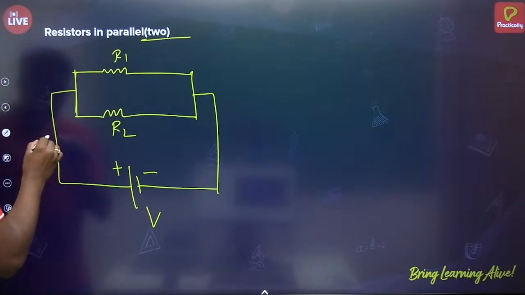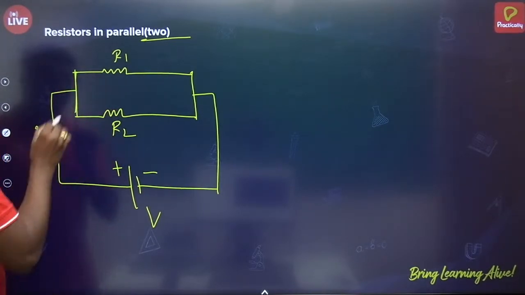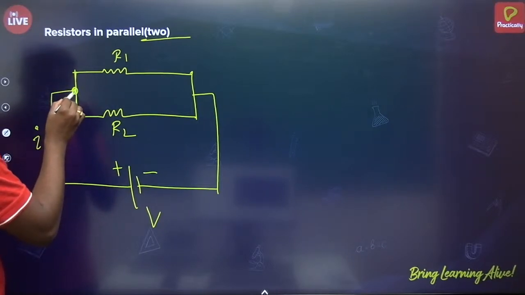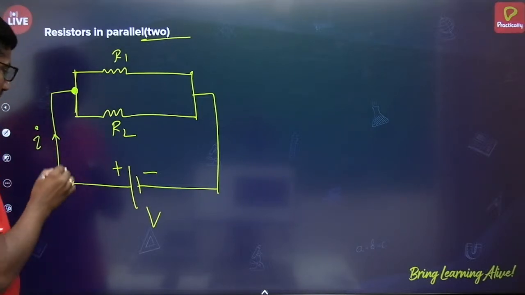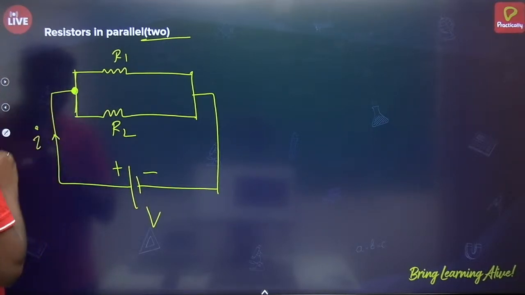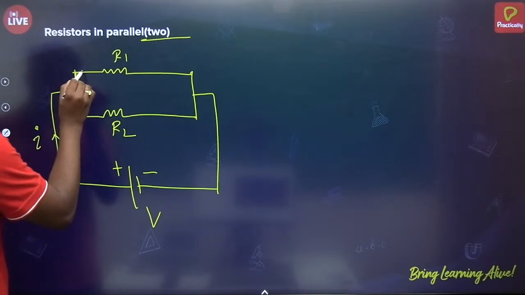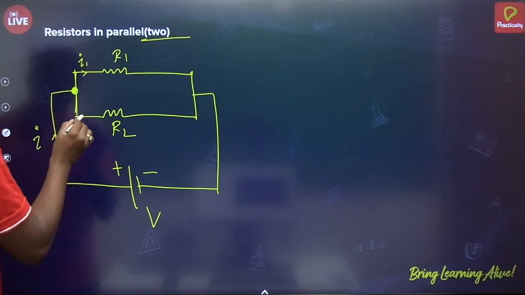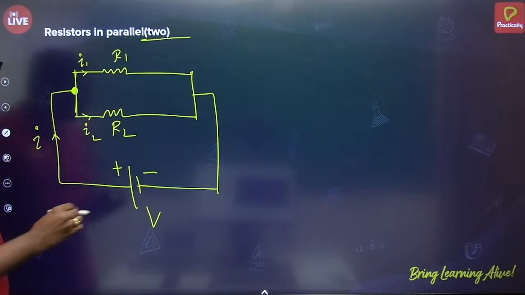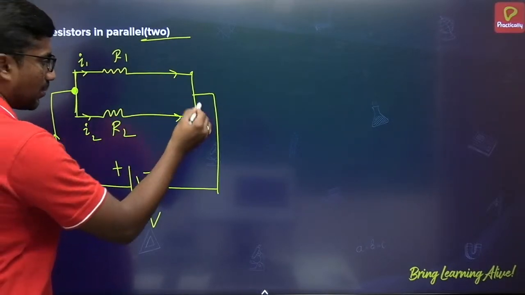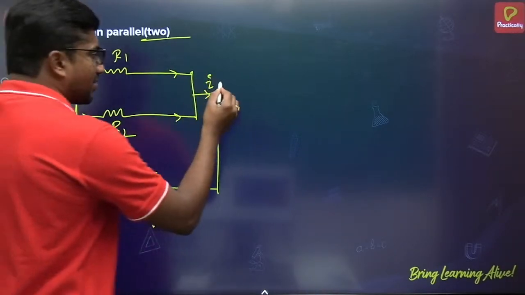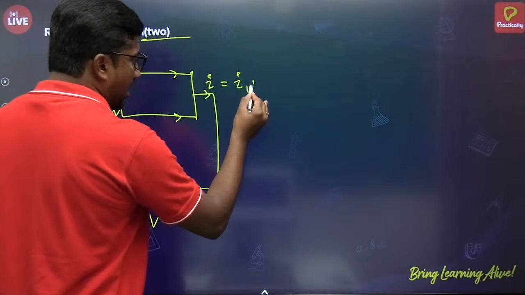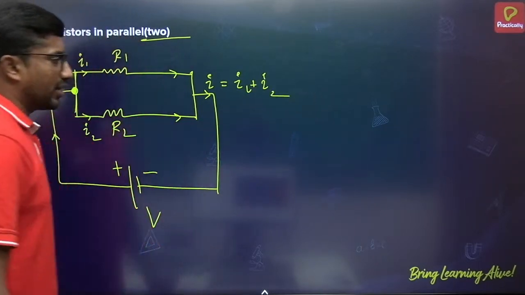Now let the current flowing through this combination be I. These resistors are connected in parallel, so this is called a node, or junction you may say. At this node point, this current will be divided as I1 and I2 as shown in the figure. Again this I1, I2 will come like this, and here they will merge as I again. So we can say I is equal to I1 plus I2, very important.